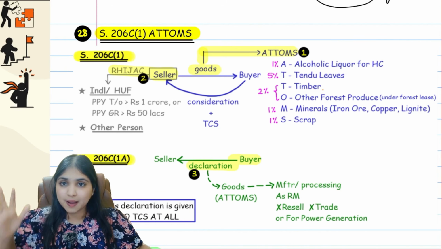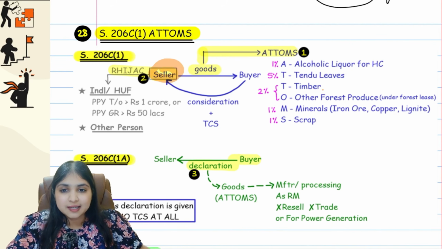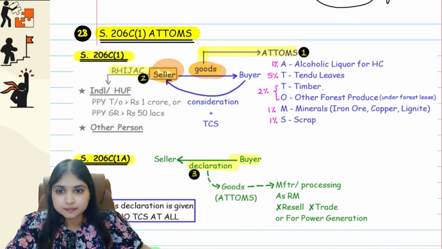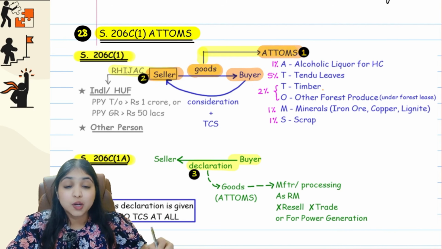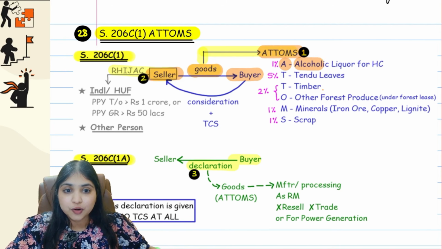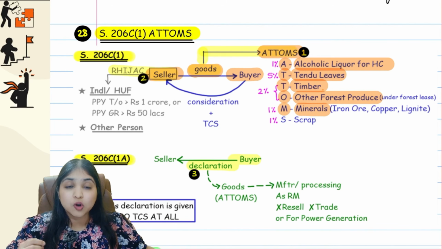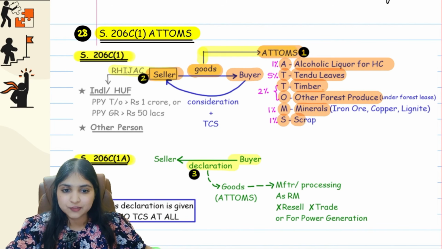So coming back to the basics. Seller is selling goods to the buyer. Listen everybody. Seller is selling goods to the buyer, but what kind of goods? Here the goods are ATMOTS. Now what are these? A stands for alcoholic liquor for human consumption. T stands for tendu leaves. T stands for timber. O stands for any other forest produce. M stands for minerals like iron ore, copper, lignite, and S stands for scrap.